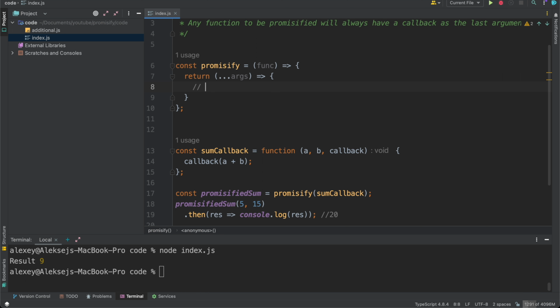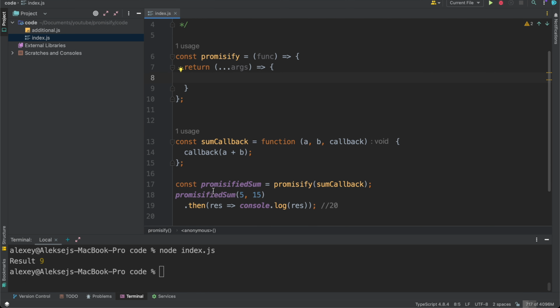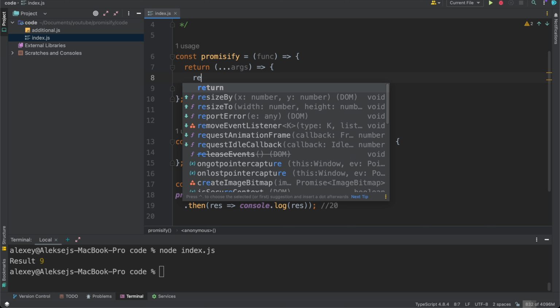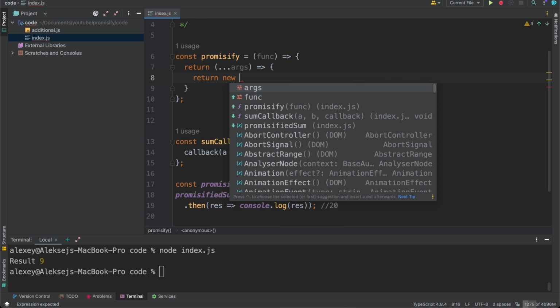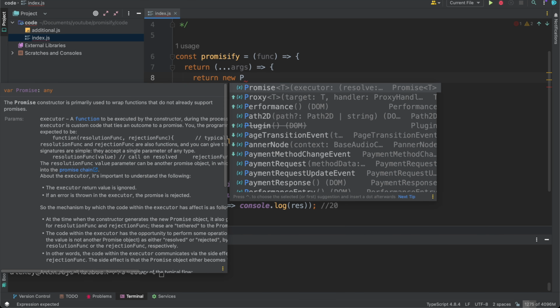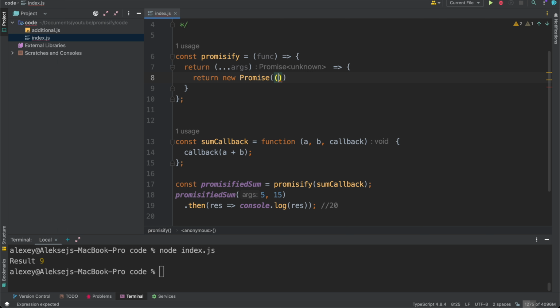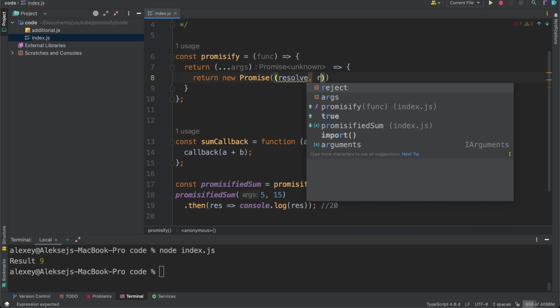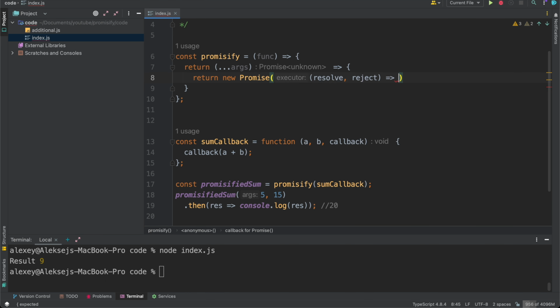And if we want to use the Promise API from this function, we have to return a promise. So we need to write return new Promise. And as usual, we have resolve and reject functions here.